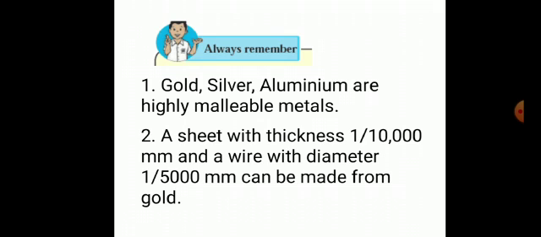Gold, silver, aluminium are highly malleable metals. A sheet with thickness 1 divided by 10,000 millimeter and a wire with diameter 1 upon 5,000 millimeter can be made from gold.